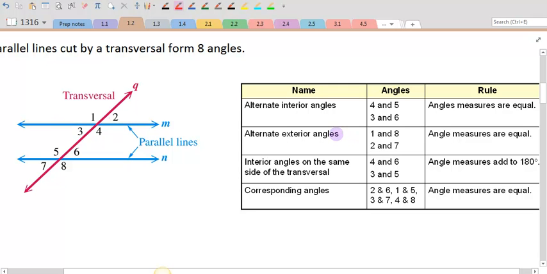You also have this idea of alternate exterior angles. If I'm talking about exterior being on the outside of these two parallel lines, angle 1 and angle 8 have similar measure. And you could come about that doing it different ways, but that's pretty much the crux of the entire thing.